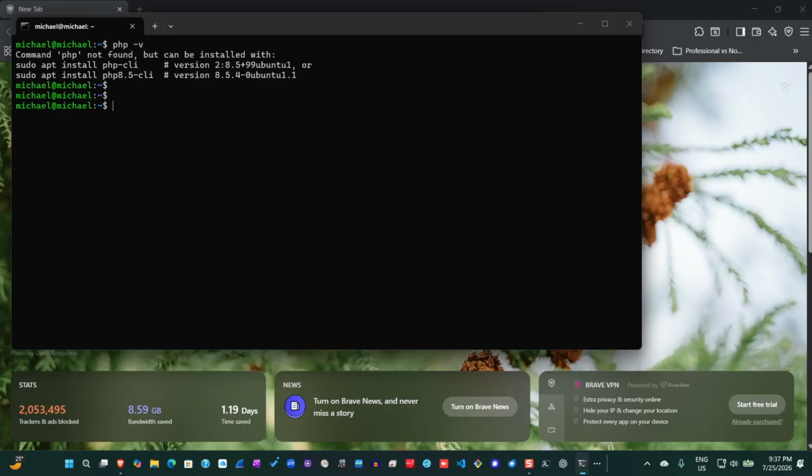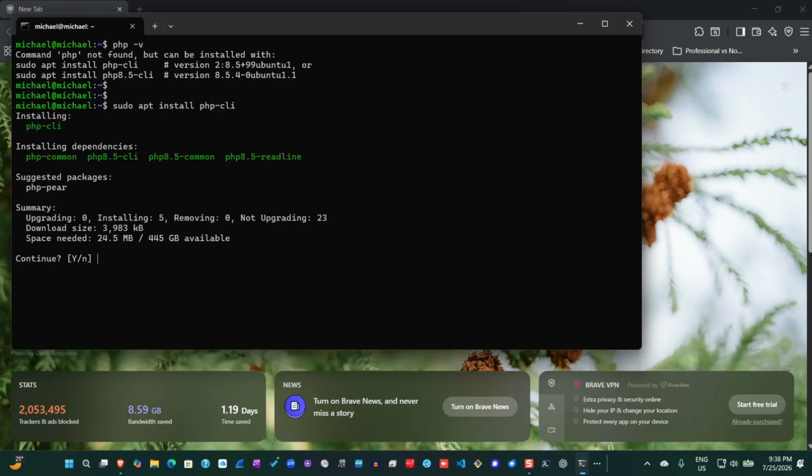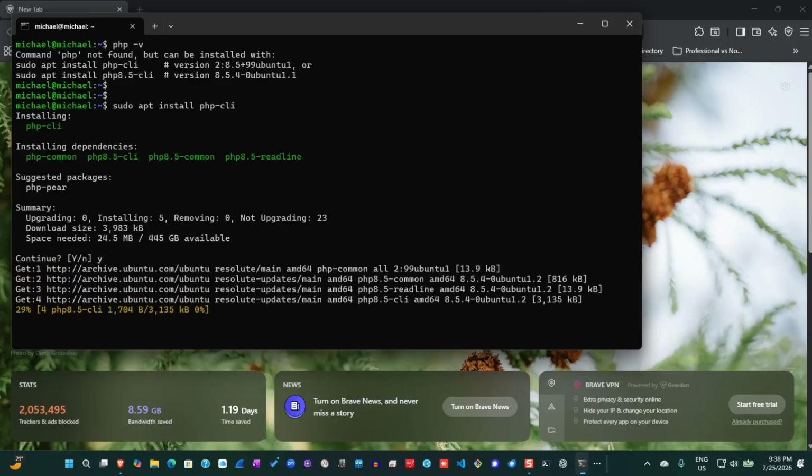Here I'll go ahead and install PHP in the system. I'll simply copy the first command here and paste it right there and make the installation. I type in Y and hit enter.